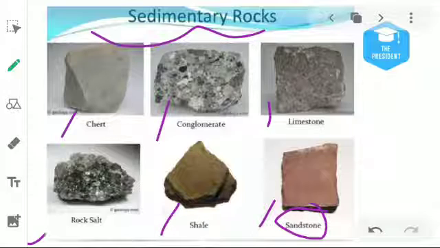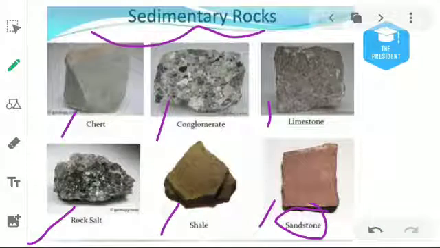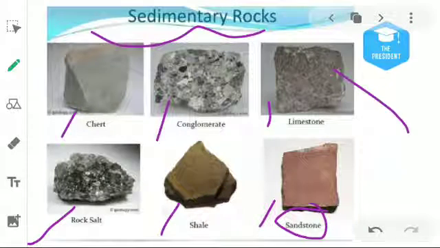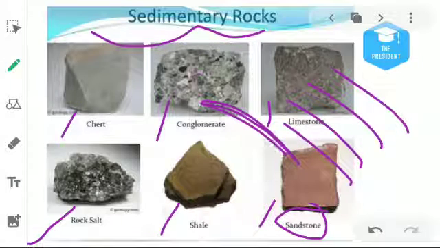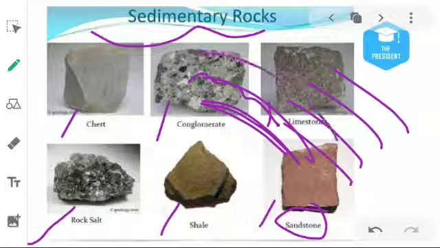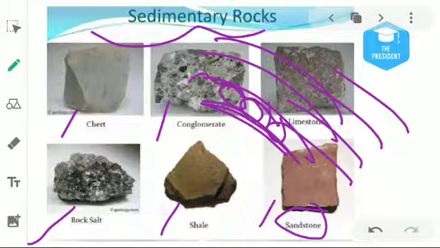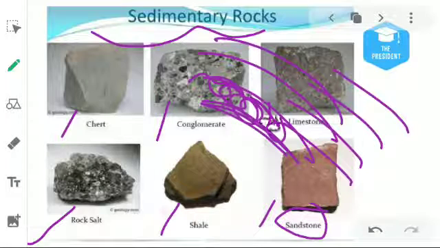This is shale, and here is rock salt. These are types of sedimentary rocks. What are the characteristics of sedimentary rocks? In sedimentary rocks, we can find layers. Here is one layer, and due to some process another layer, another layer, and in between two layers of sedimentary rock there is a high chance we can find fossils.